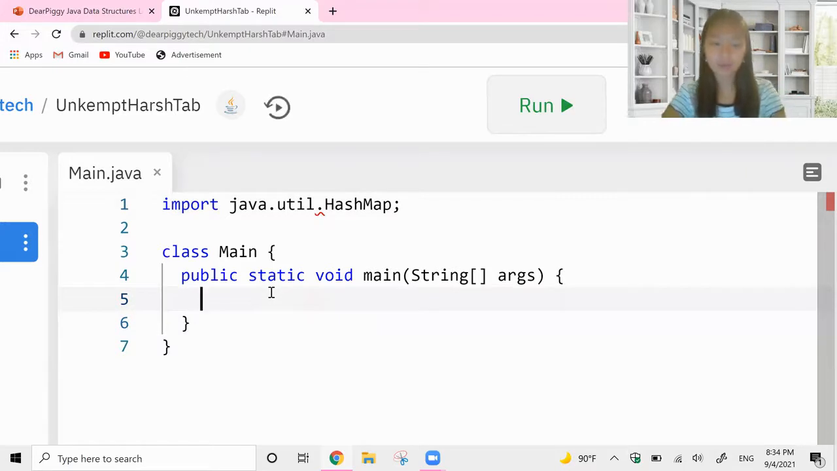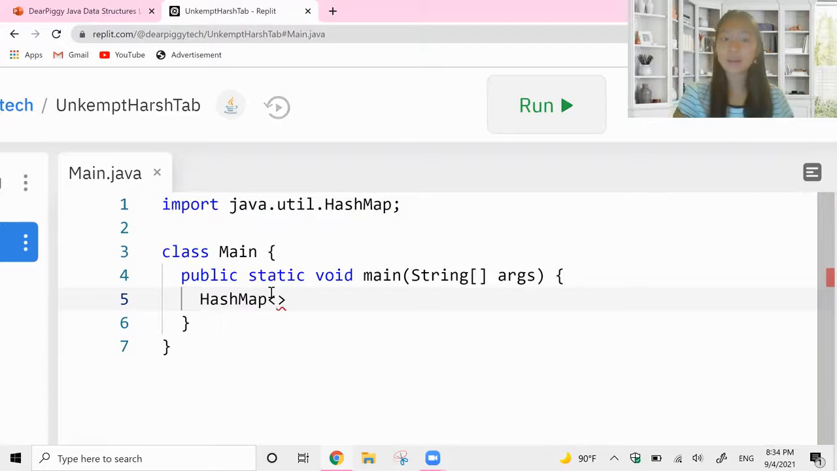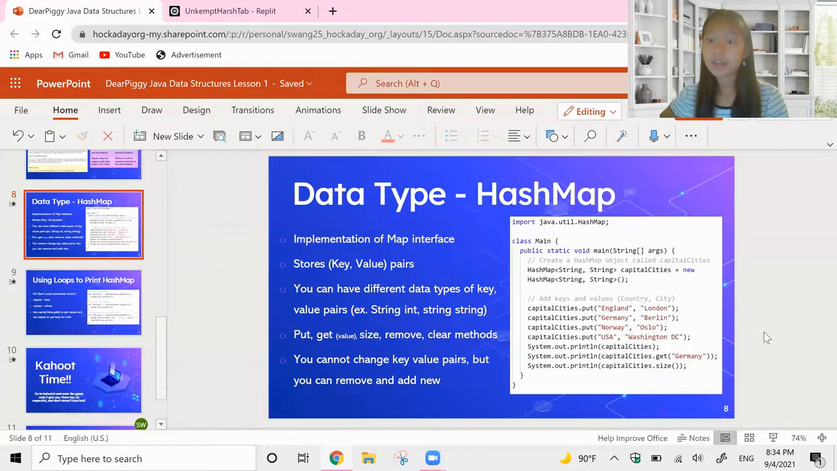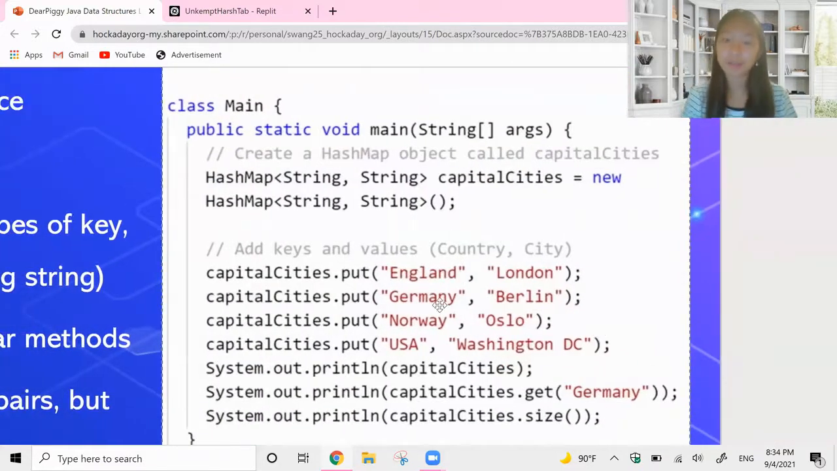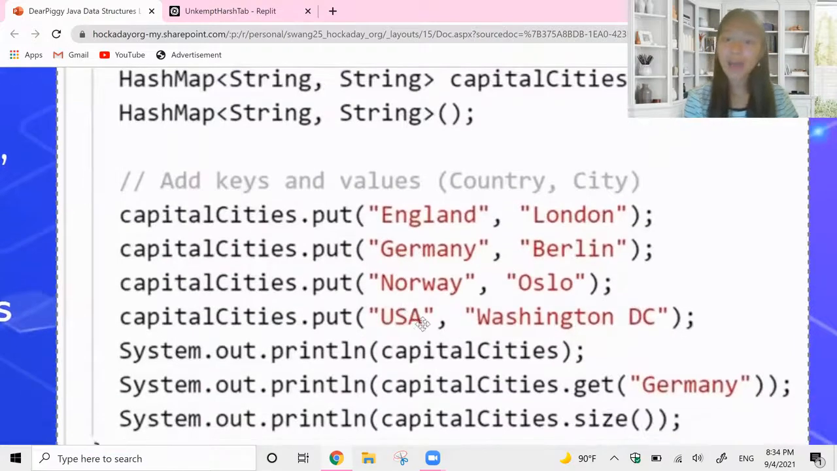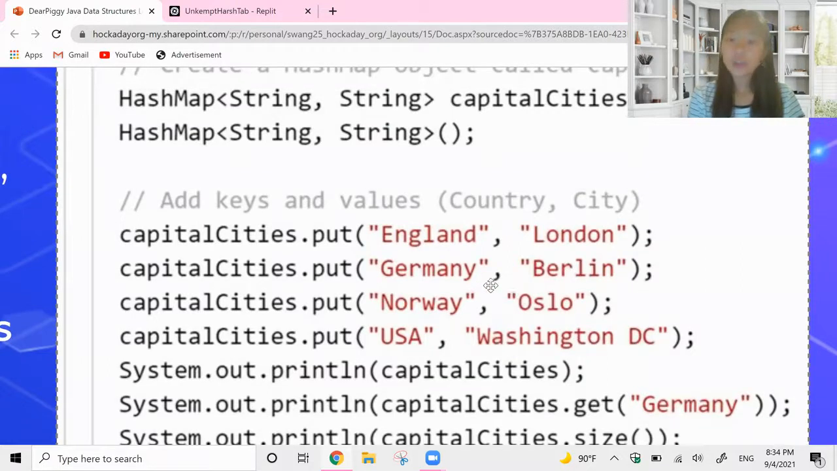Now we're going to create. So we start with HashMap. And then in our angle brackets, this is where there's a trick. We have two data types given in our angle brackets. And those data types correspond with our keys and our values here. So as I mentioned, we have keys and values. And those keys and values, as you see in this example, are all strings. But that doesn't mean that it always has to be the case. I do want to point out that these first values are the keys and the second values given are the values.